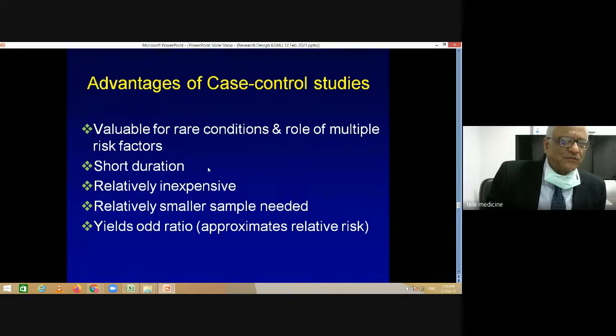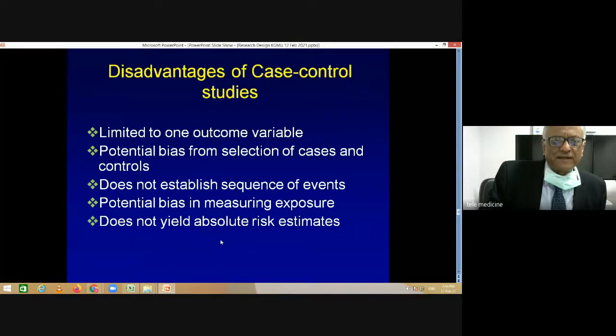The advantage of case control study is that it is of short duration. It's inexpensive. A smaller sample is needed, and it yields odds ratios which approximate the relative risk. The disadvantage is that it is limited to one outcome variable. So you can only choose a case and control. So you have only one kind of disease, which is the outcome being assessed.